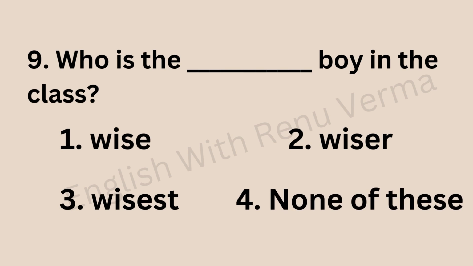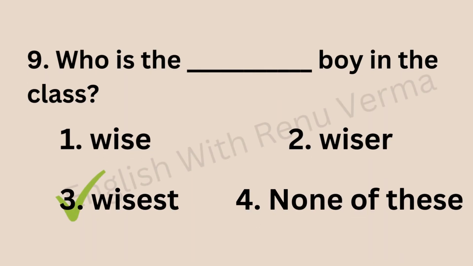Next question is: who is the dash boy in the class? Wise, wiser, wisest. The is there. So you all know that the superlative degree will be filled. So here the answer is wisest. Who is the wisest boy in the class?